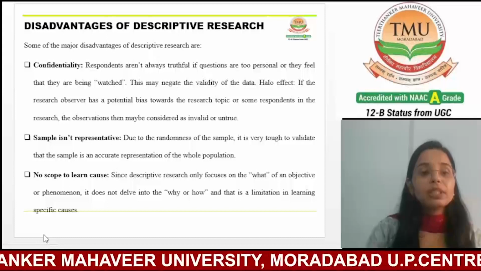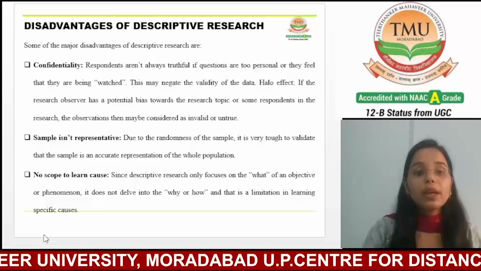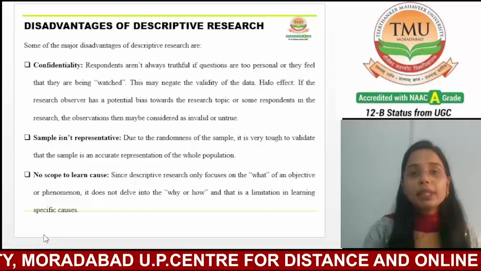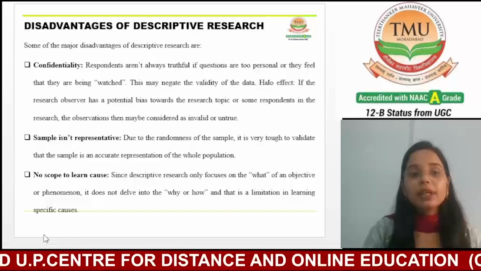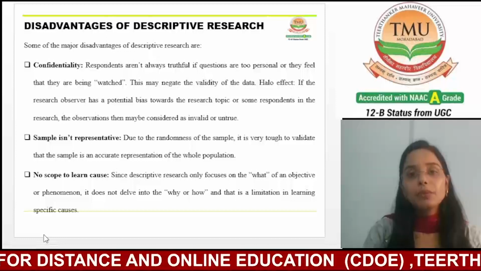So descriptive research only describes what is happening without exploring why it is happening. It does not establish a cause and effect relationship, making it difficult to understand underlying factors or motivation.